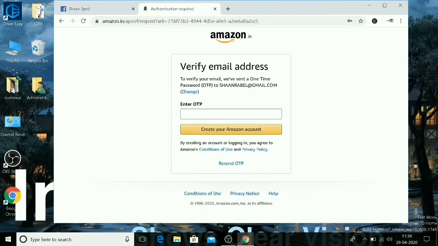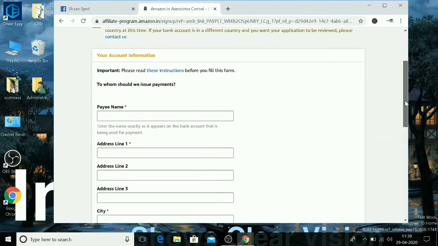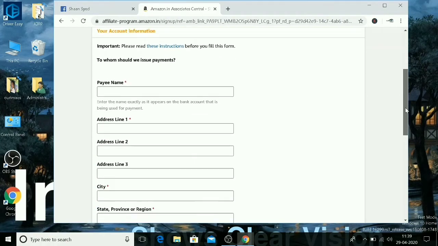The OTP will be received on the email which you have typed. So check for the OTP. 160860 is the OTP which is received on the email. Now here is the first application form which is opened to register ourselves as Amazon affiliate.